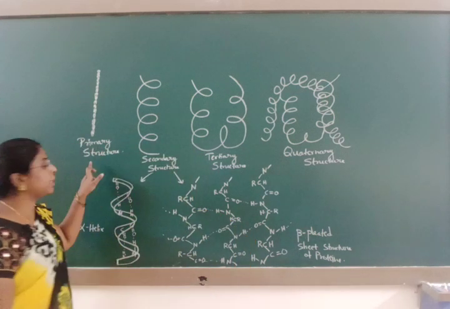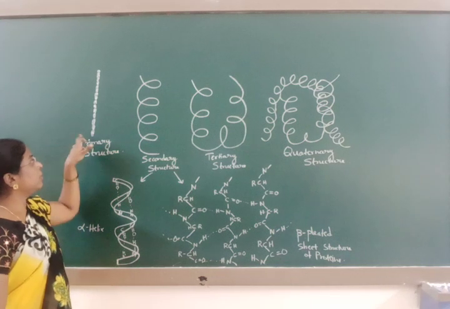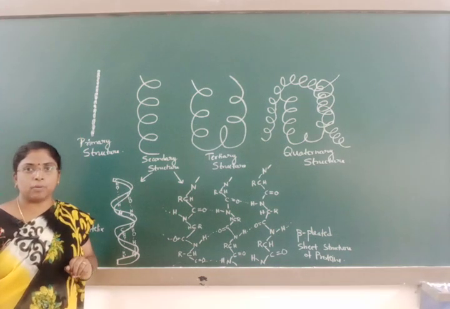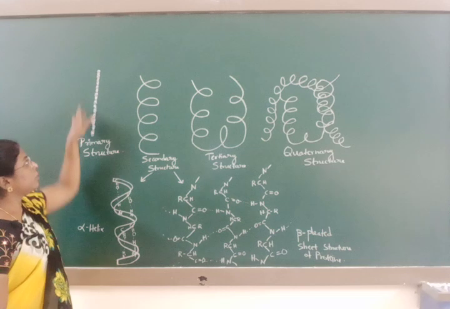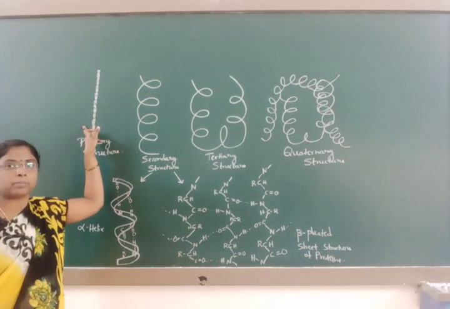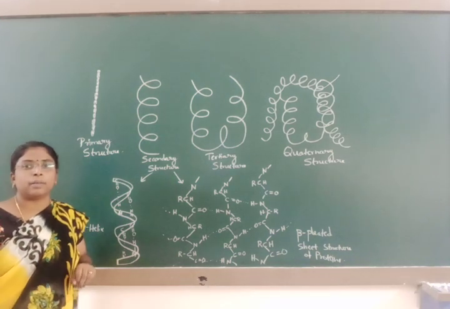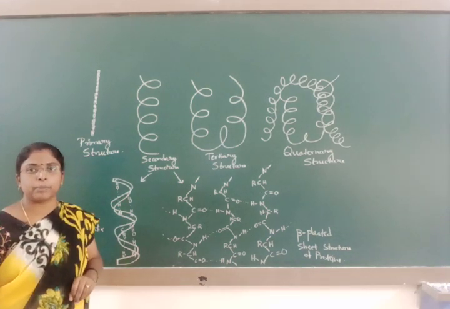Here the primary structure of proteins is given based upon the number of amino acids involved in the formation of a polypeptide chain. The number of amino acids involved gives the primary structure, as well as the sequence of the amino acids involved in the polypeptide chain formation is also very important.